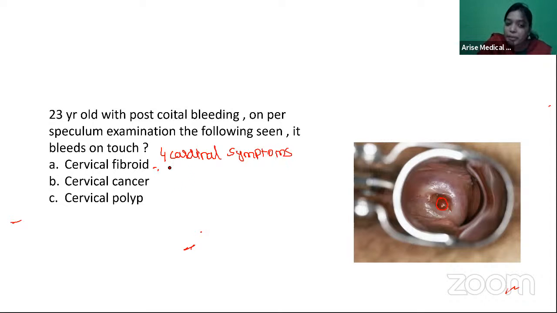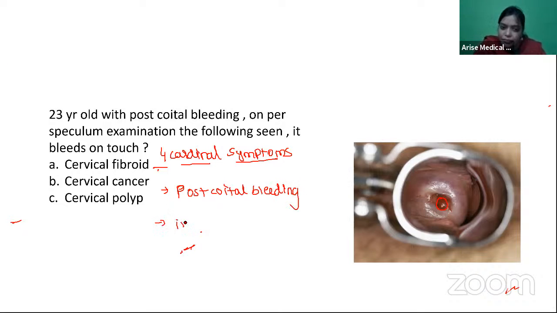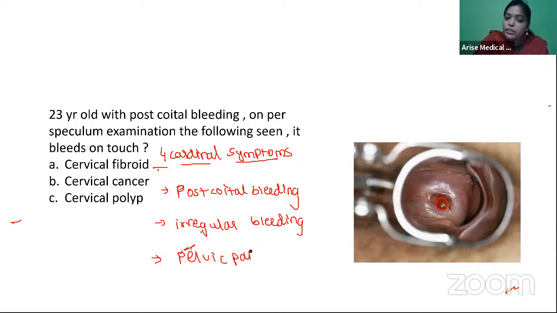The 4 cardinal symptoms are postcoital bleeding, irregular bleeding, pelvic pain, and foul smelling discharge.